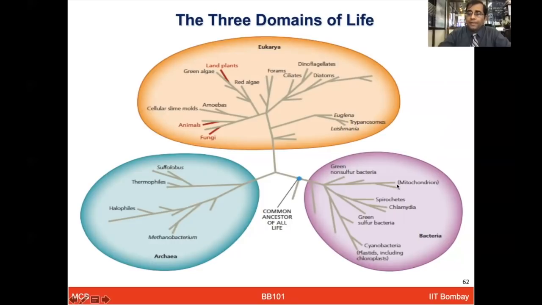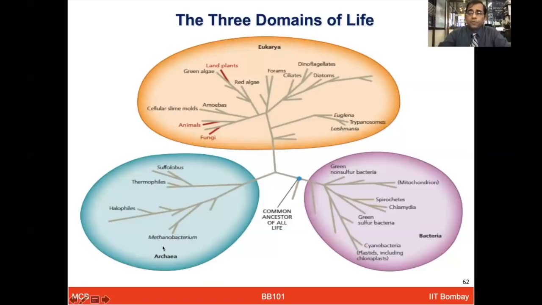There are different types of bacteria like green non-sulfur bacteria, spirochetes, chlamydia, green sulfur bacteria, cyanobacteria, all of them grouped under bacteria. Archaea examples are halophiles, the ones which like to live in a salt environment; thermophiles, the ones which love the heat; sulfolobus in the sulfur environment; and methanobacterium in the methane gas environment.